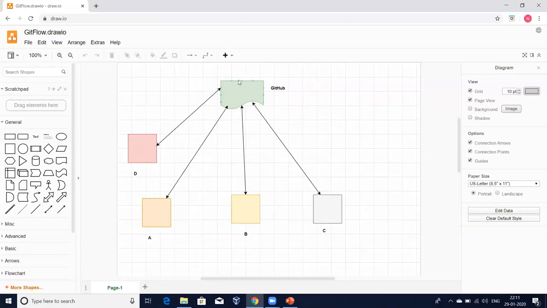Where does this source code management reside? In a remote location. Where does this version controlling system reside? In each and every developer's local machine. Now let us go and create one GitHub user account.